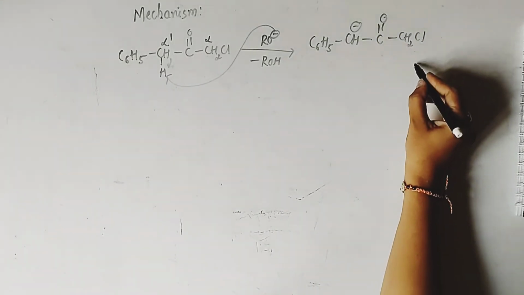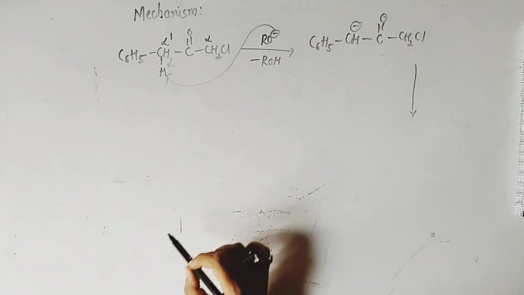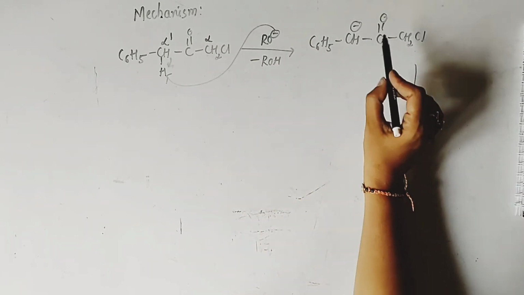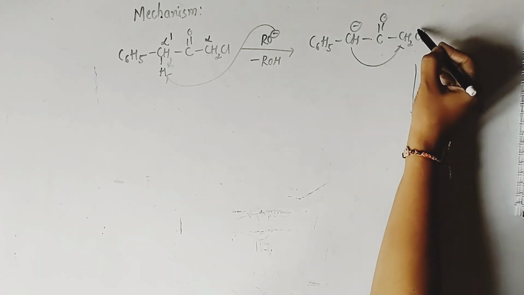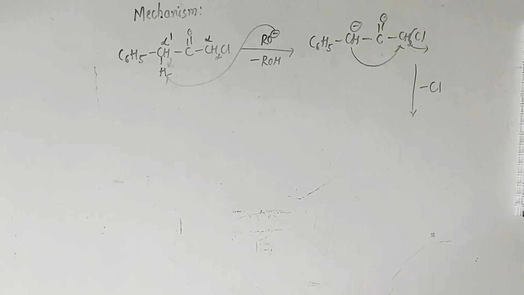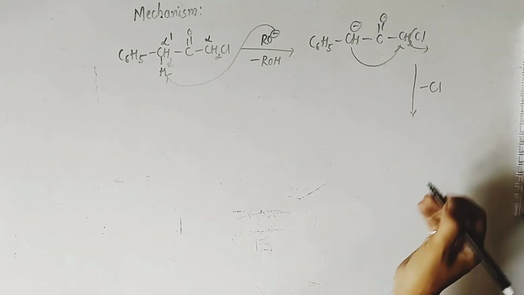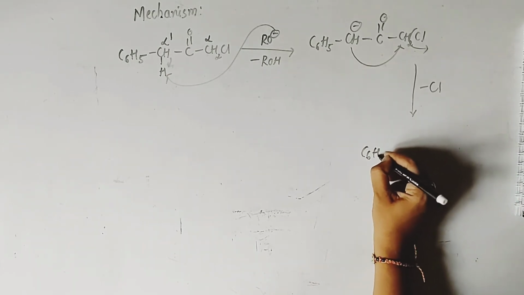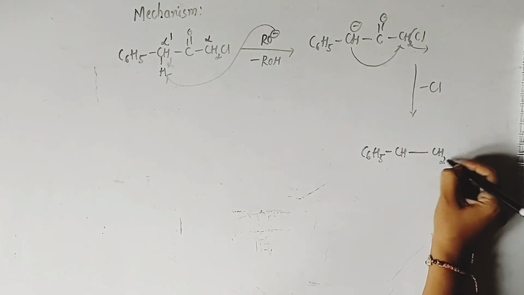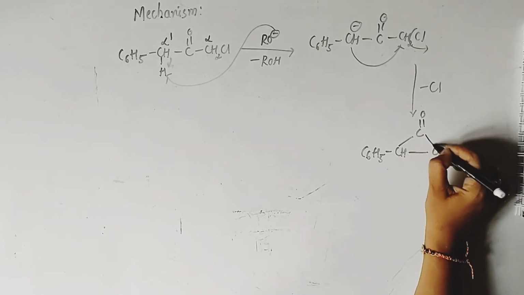Now see what happens. In second step, the alpha dash carbanion will attack the alpha carbon, and that will lead to the removal of chlorine atom. In second step, the removal of chlorine atom will take place, and it leads to the formation of cyclopropanone intermediate, C6H5, and this CH now forms the bond with CH2, and these are commonly bonded with the ketone.